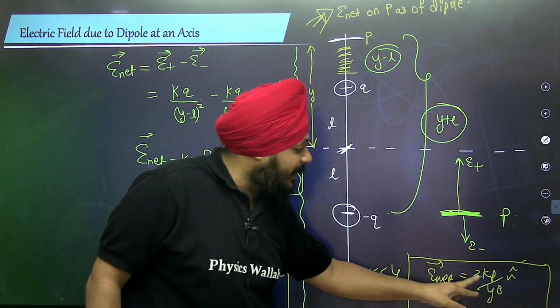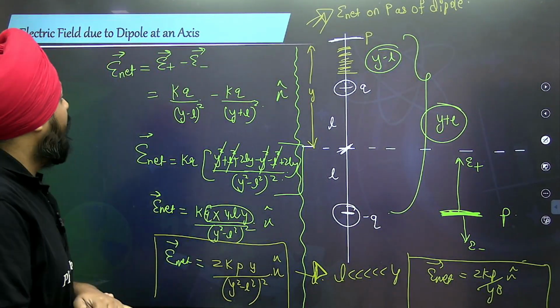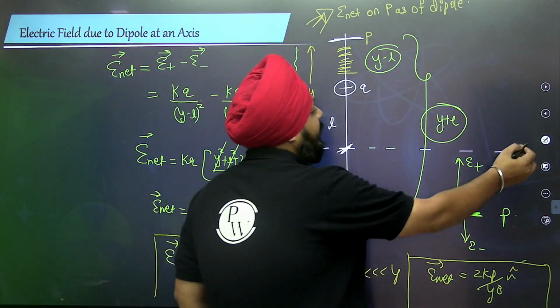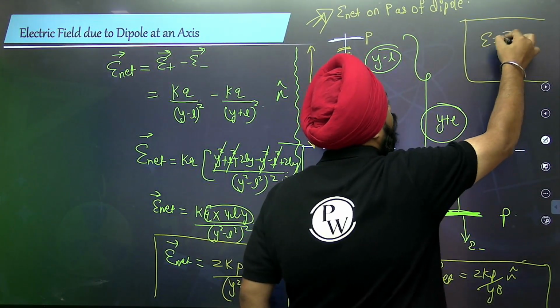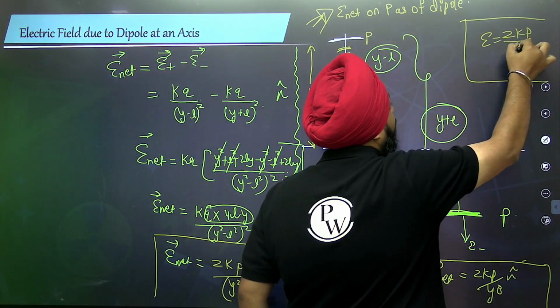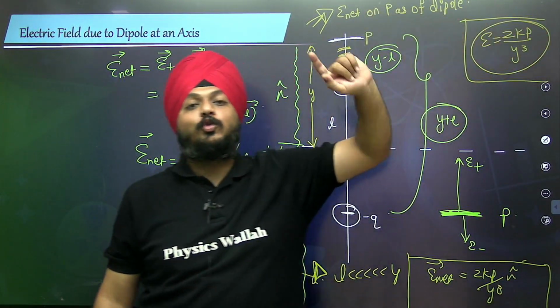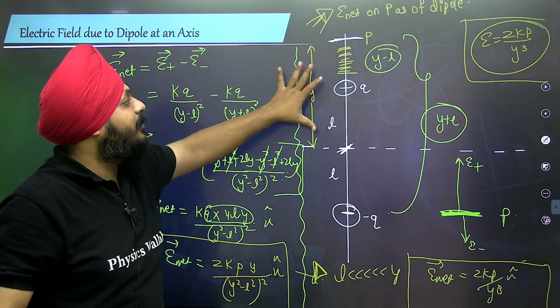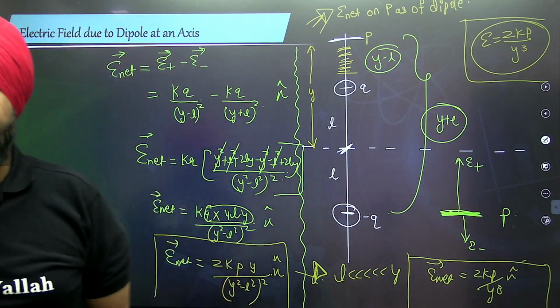See how the equation is getting varied, just check it out. The electric field is 2kp by Y cube. We can understand p also has the dimension of a length, but here the electric field is inversely proportional to Y cube.